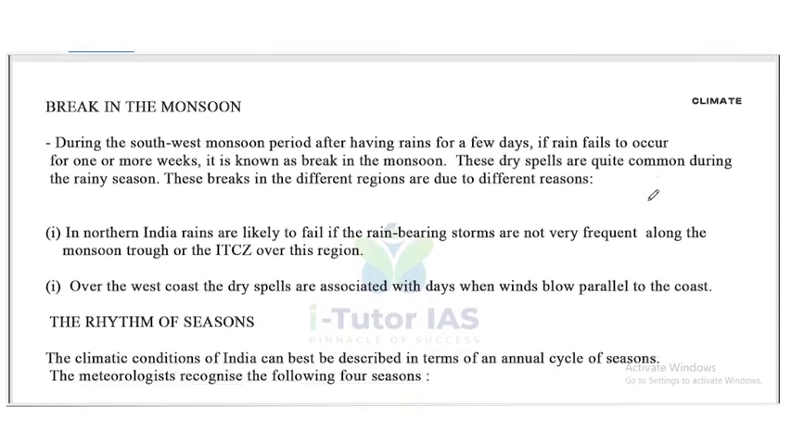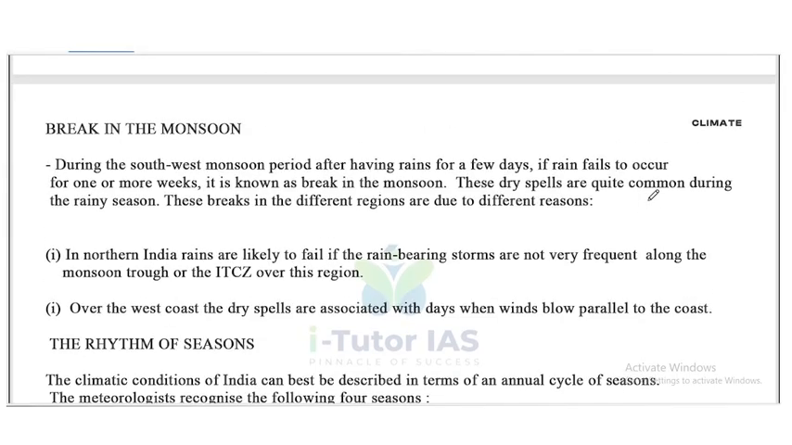Now, break in the monsoon. During the southwest monsoon period, after having rains for a few days, if rains fail to occur for one or more weeks, it is known as the break in the monsoon. These dry spells are quite common during the rainy season. These breaks in different regions are due to different reasons.